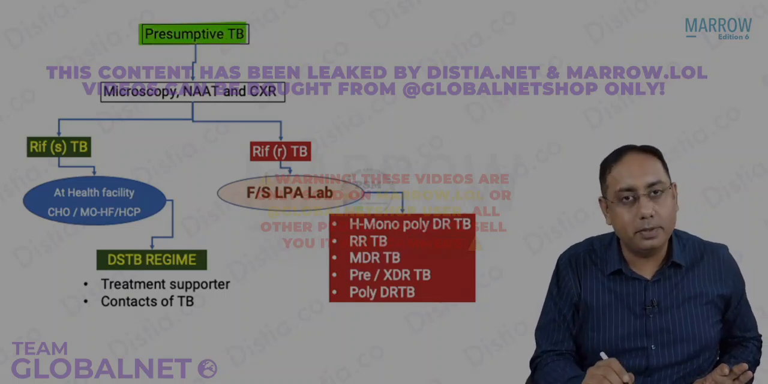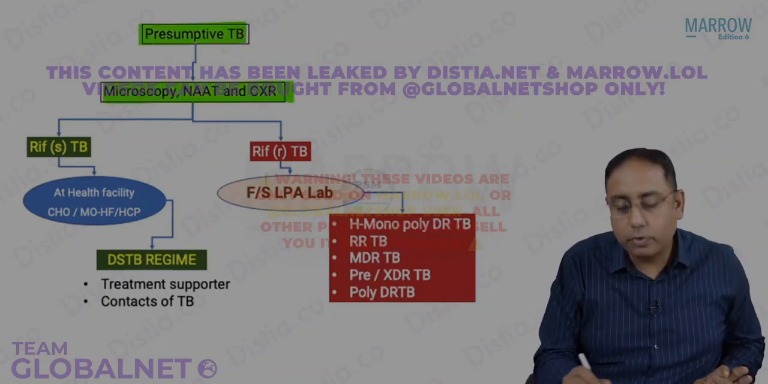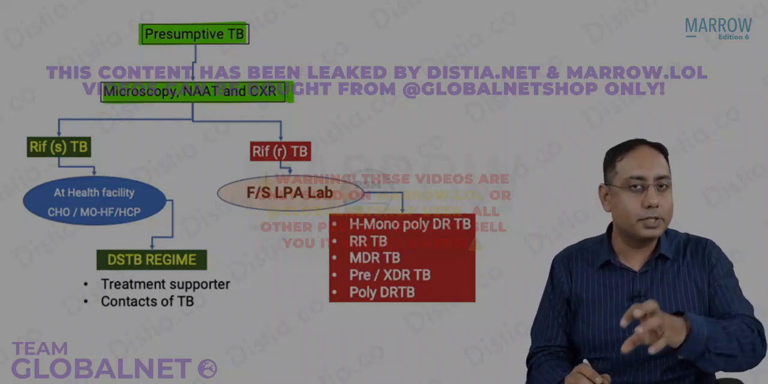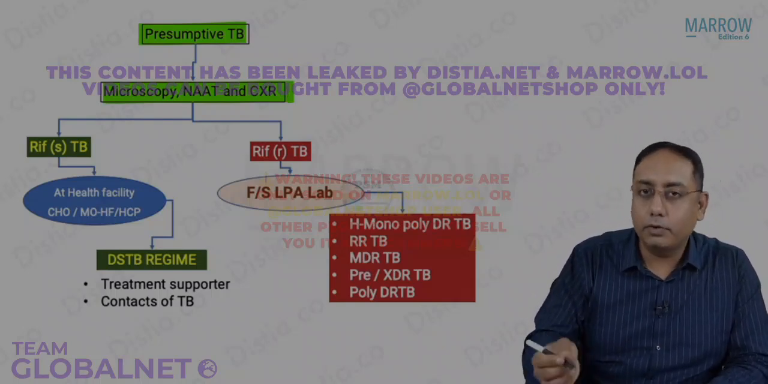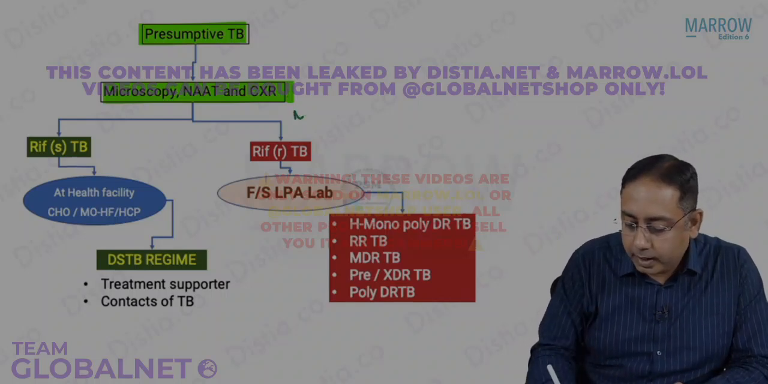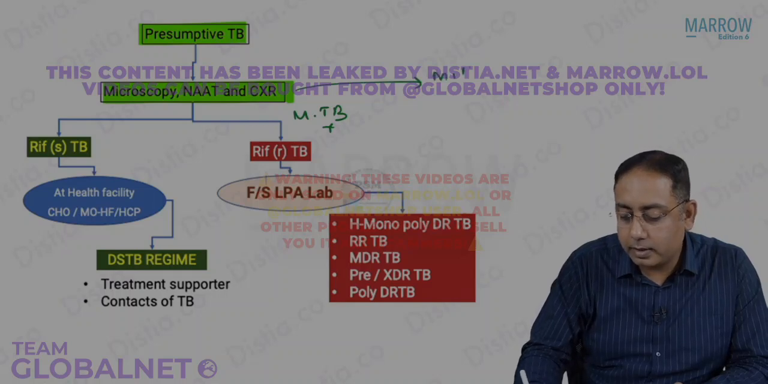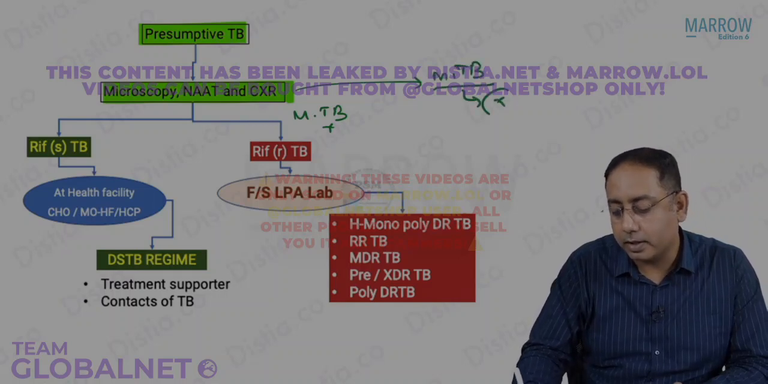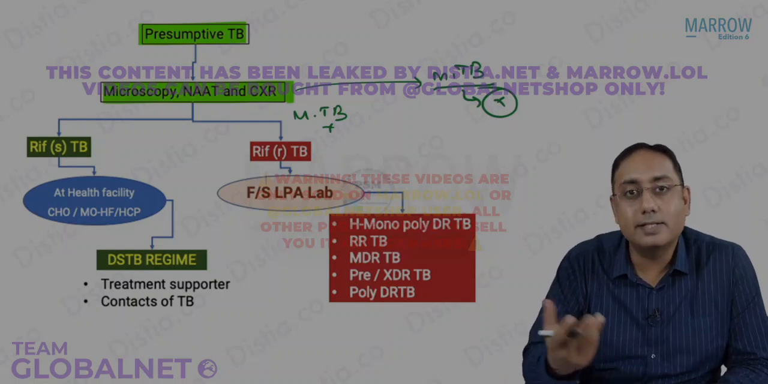You have a presumptive TB case. Presumptive TB, you're going to do the NAT test, the microscopy and the chest X-ray. Now that patient who is showing this diagram, technically I'm talking only about the MTB detected, right? In case the MTB is not detected, that is common sense, TB is not there. TB is ruled out. Why? Because the NAT is negative, right?